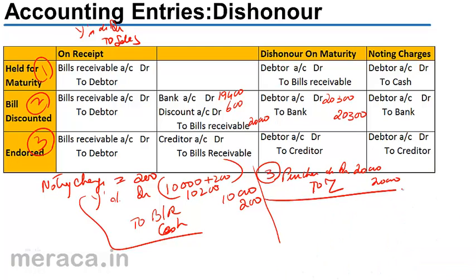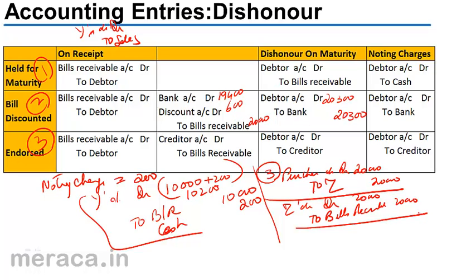Instead of paying Z cash, X hands over the bill to Z. So the entry becomes Z's account debit to bills receivable, amount of 20,000. Now what happens in case of dishonor?